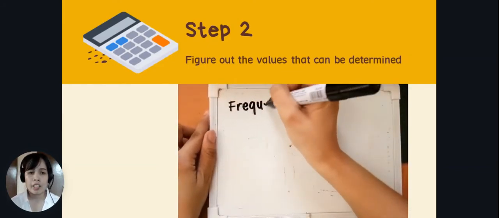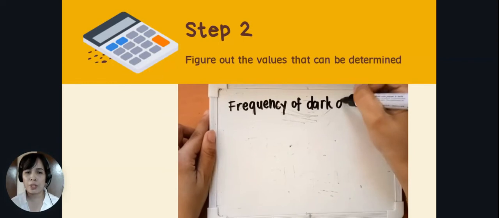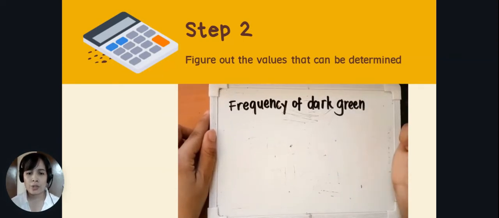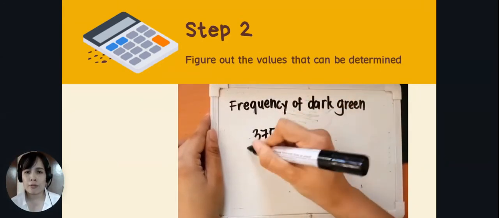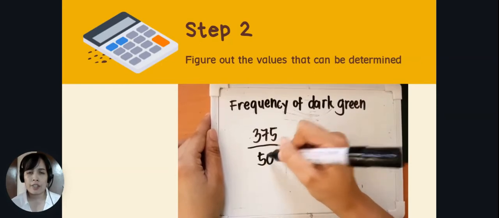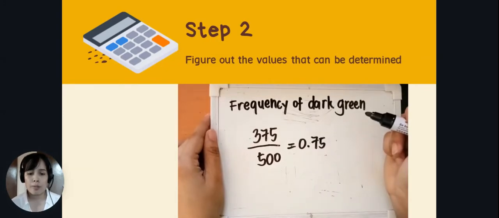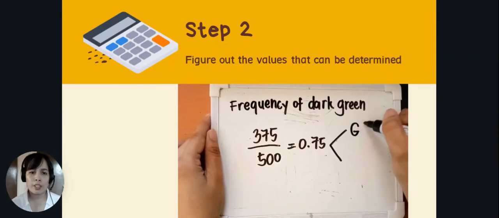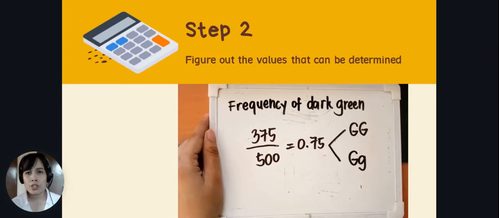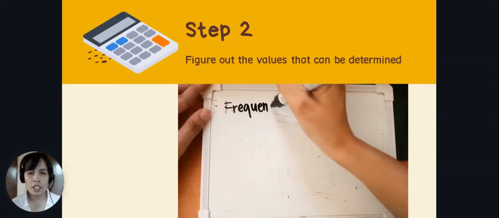Now, the data that we have obtained is still insufficient, so we need to find the frequencies using this equation. Let's find the frequency of dark green frogs. You have 375 divided by 500, the total number of frogs, and that would be 0.75. But 0.75 is the frequency of dark green frogs, so it may either be homozygous dominant or heterozygous. So the data that we have here cannot be used.